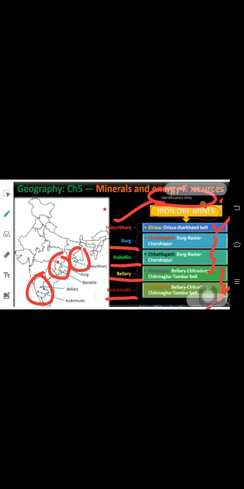Now let's start with the other one, that is mica mines. Talk about mica mines, it's very easy to remember. You have the majority of them in the same states. So we'll start with Rajasthan.